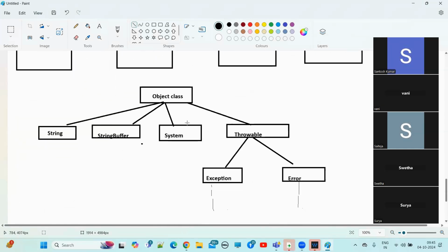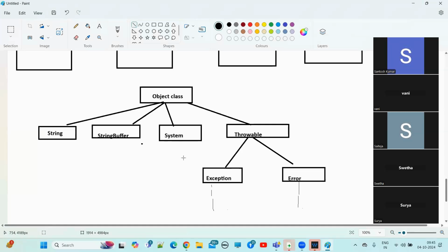In the same way, the Object class has 11 methods, common methods for each and every Java class. That's why they defined the 11 methods in the Object class.